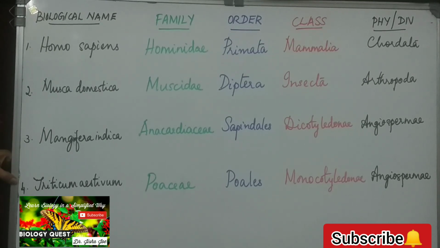Coming to the fourth example, Triticum aestivum, which is the scientific name of wheat. Which is the species name? Aestivum. Which is the genus name? Triticum. The family to which it belongs is Poaceae, order Poales, class Monocotyledonae, and the division Angiospermae.